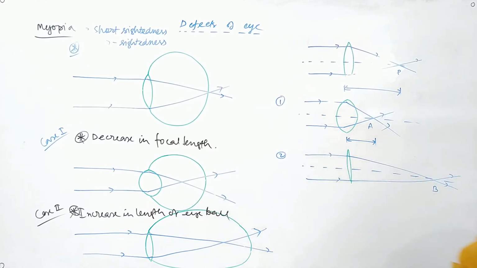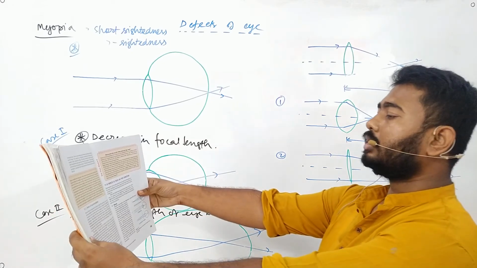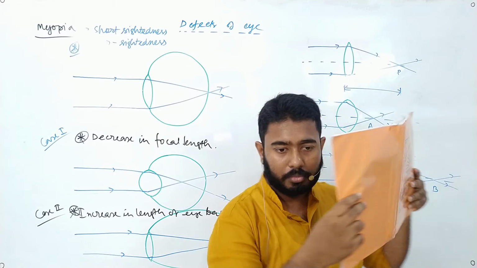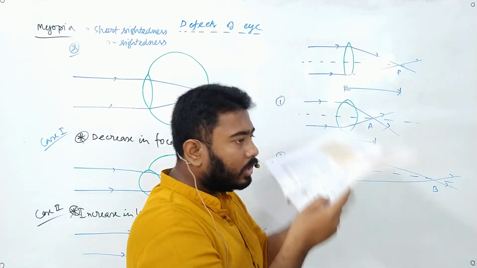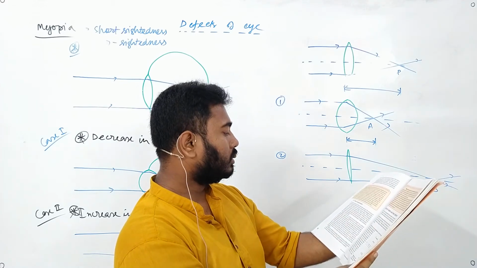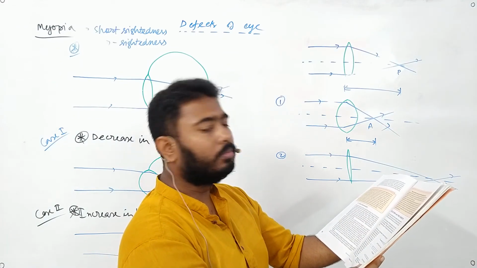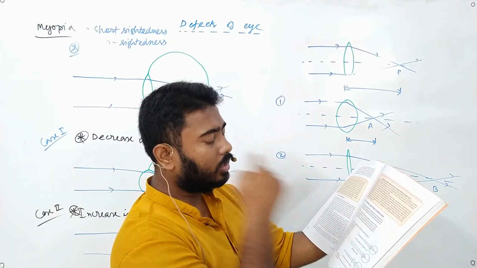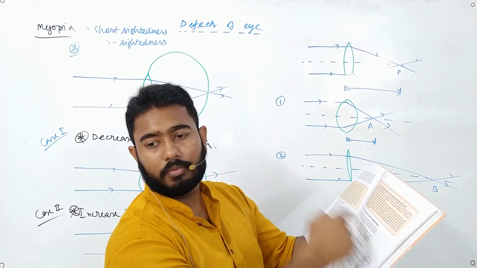Suppose you are trying to read this book. Now if you keep this book at this distance, it will be stressful for your eye. If you keep this book at this distance, that will also be stressful for your eye. But if you keep that book at 25 centimeter distance, like almost this distance, without stressing your eye, you will be able to see it very clearly, because the distance between your eye and the object is 25 centimeter.